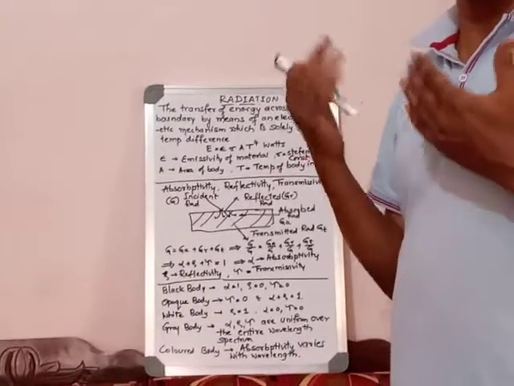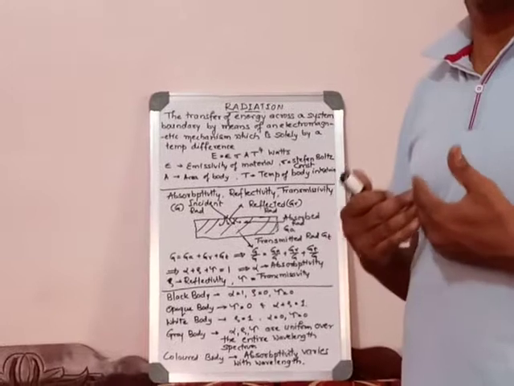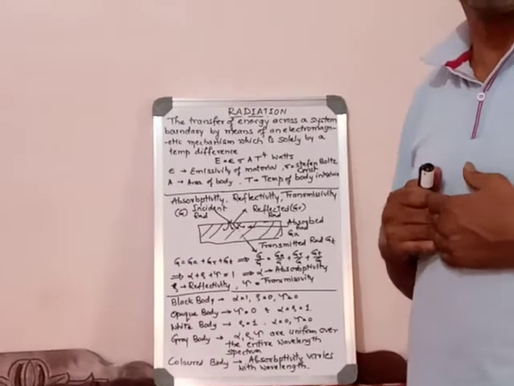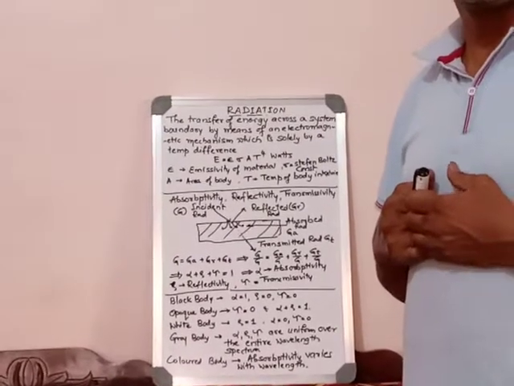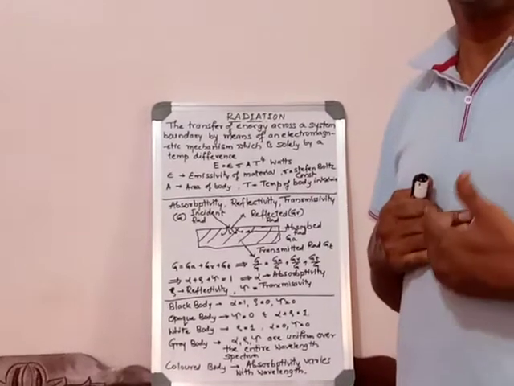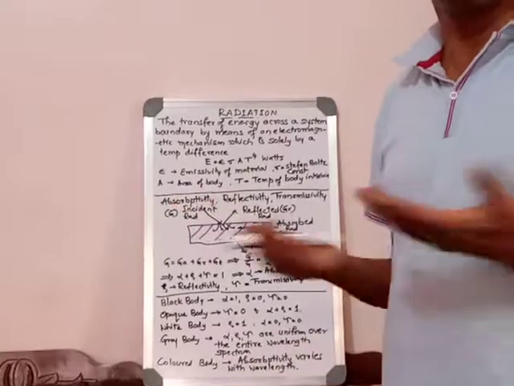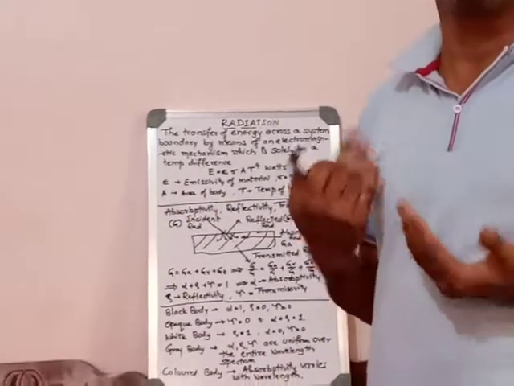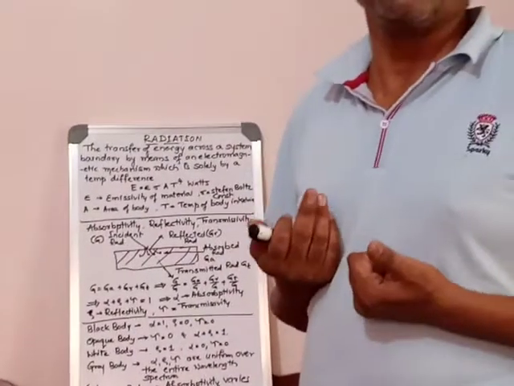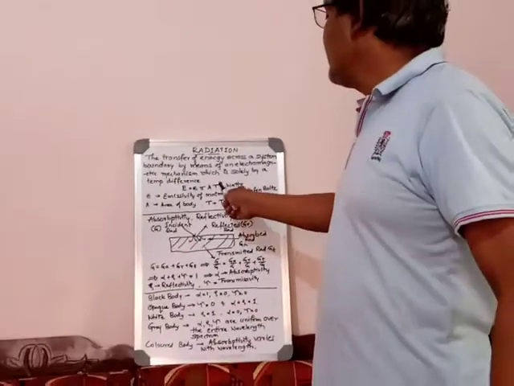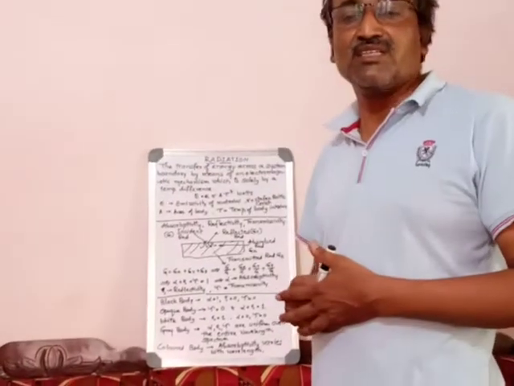You can see the sunlight is reaching the earth. It takes approximately 8 minutes. Everybody knows about it. So how is the earth receiving the energy? Because of radiation only. Even in vacuum, radiation can pass through. Why? Because there is one reason: the temperature is T raised to 4.